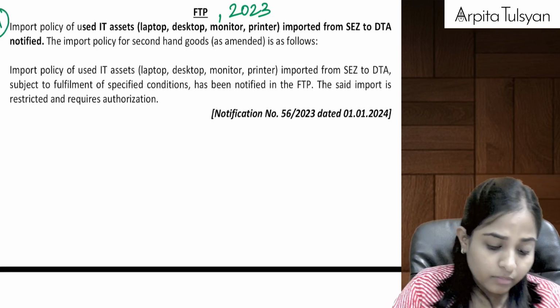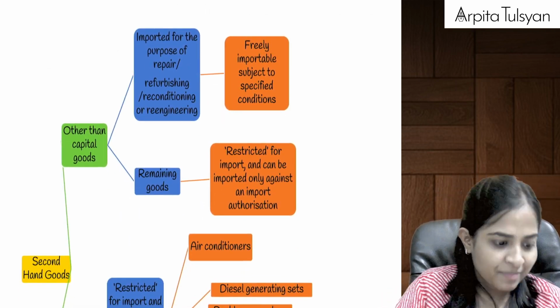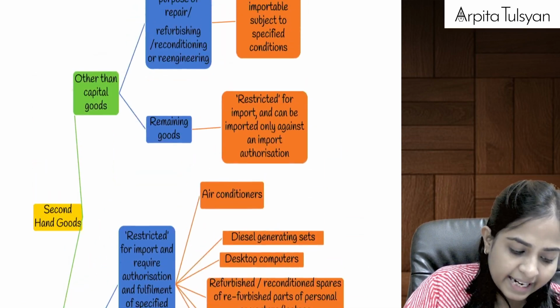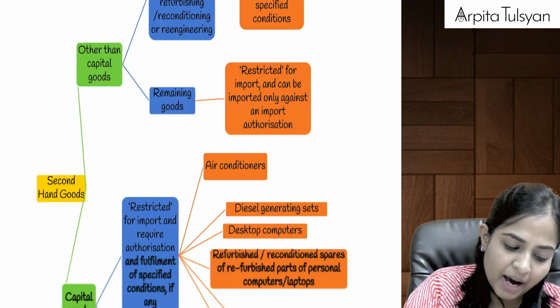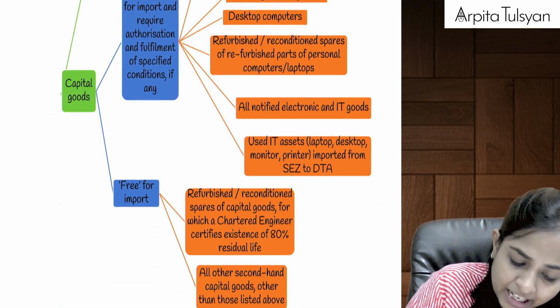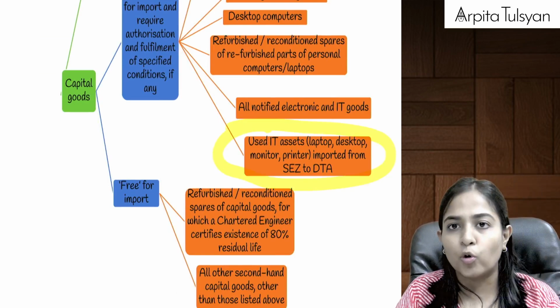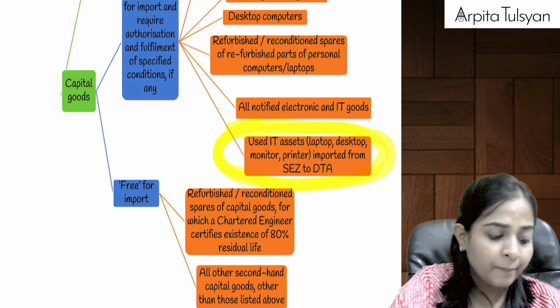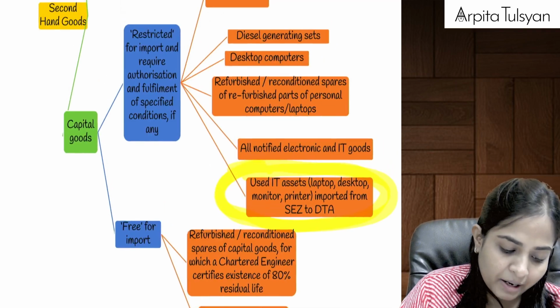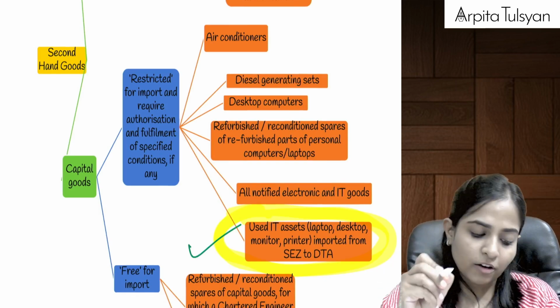Do you recollect such a table that we had done in our main notes? This was about the second-hand goods, capital goods, other than capital goods, which are freely importable, some are restricted, etc. In that, one point, which I am highlighting here in yellow circle, was newly added. This is nothing but your second hand capital goods whose import was restricted.